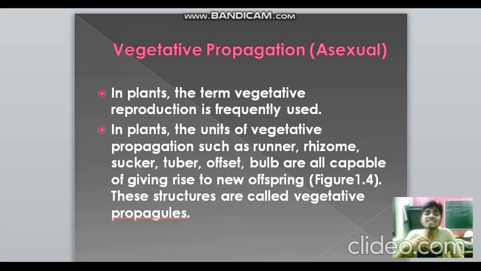So what is vegetative propagation? That is an asexual type of reproduction, because here also only one type of organism is involved. In plants, instead of asexual reproduction, we go with vegetative propagation. The units of vegetative propagation, the things which give rise to new organisms, are runner, rhizome, sucker, tuber, offset, bulb. All these are examples of vegetative propagules, because they give rise to new plants.